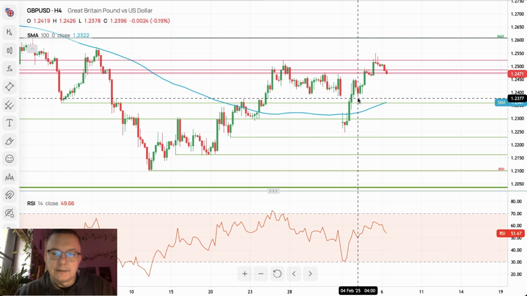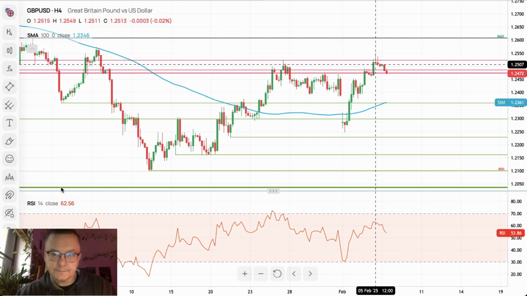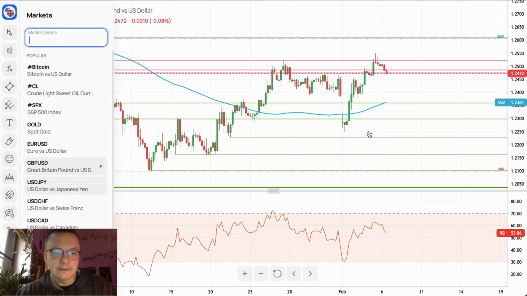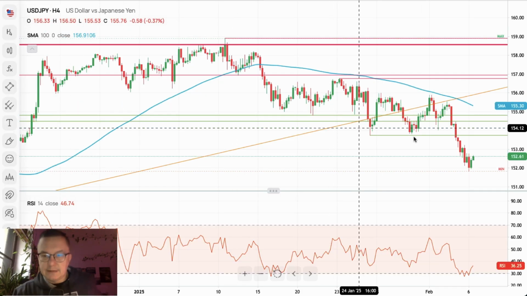Please remember that the general tendency these days in monetary policy by the central banks is to cut the interest rate. Last time the Federal Reserve didn't cut, they left the rates intact. We will see what the Bank of England will do. So far it looks like a nice rejection of the technical resistance. Let's take a look at the US dollar to the Japanese yen, because we got a new development here.